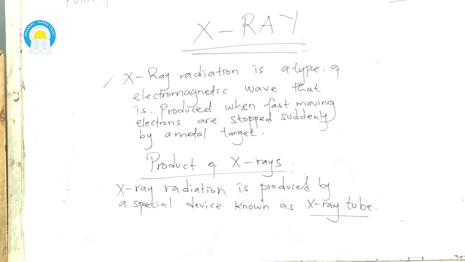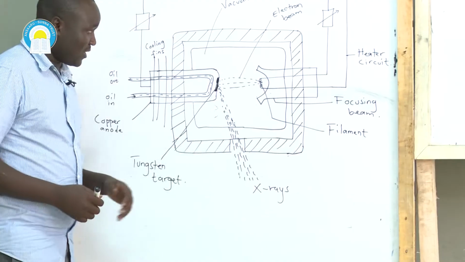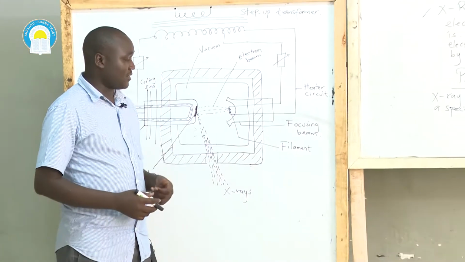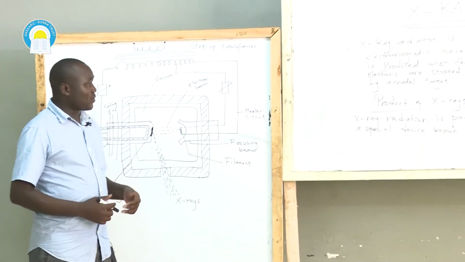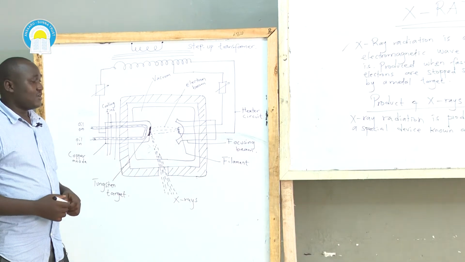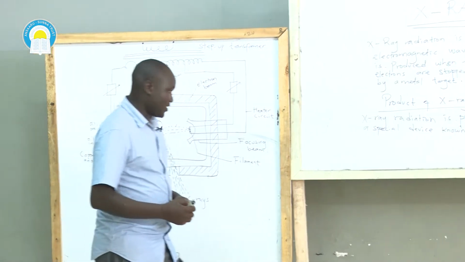We also have a cathode. Apart from that, we also have the anode, the electron beam, the heater circuit, and the focusing beam. So we want to explain how this device is designed to produce X-ray radiation.